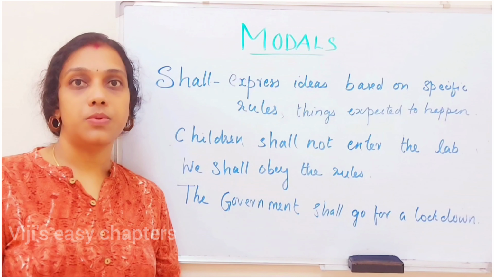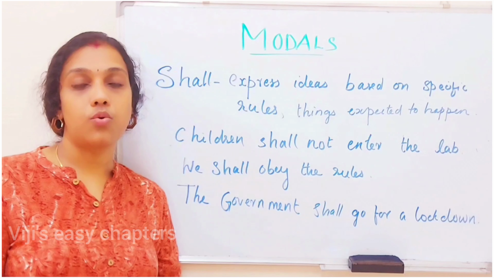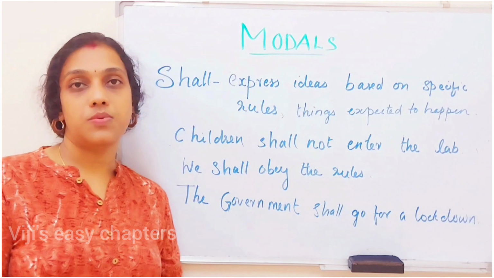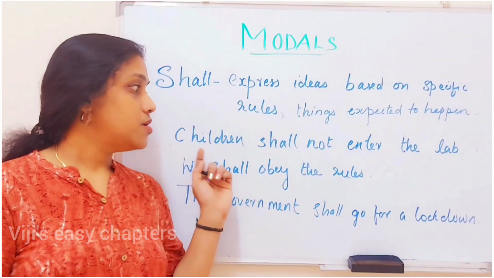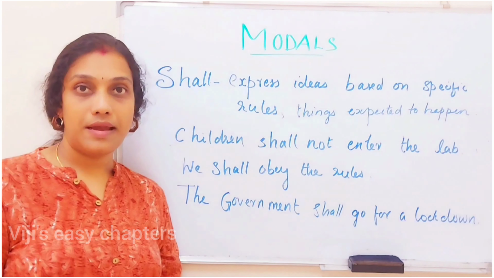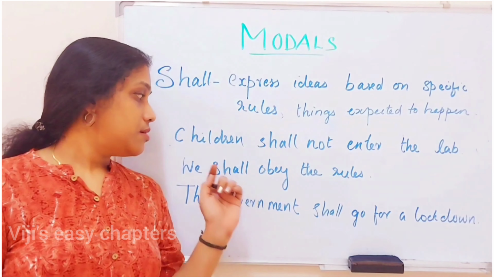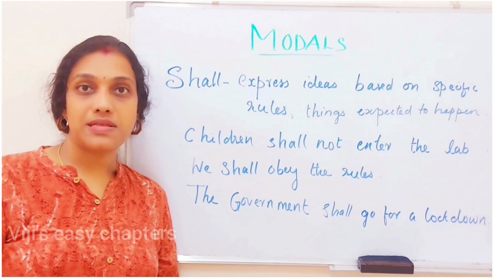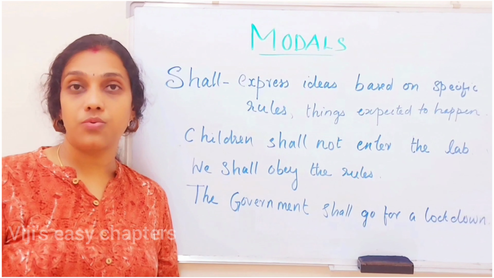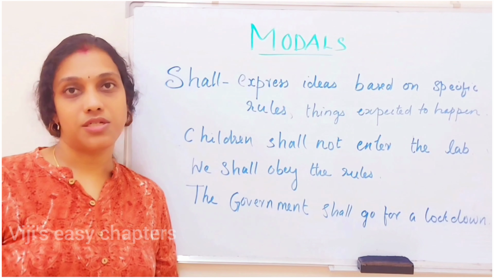Shall can be used in situations where we have to express ideas based on specific rules. In many situations, we have to consider the rule or law. In such situations, we can use the modal verb shall. For example, children shall not enter the lab, right? The next one, we shall obey the rules. In order to represent ideas based on specific rules, we can use the modal verb shall.